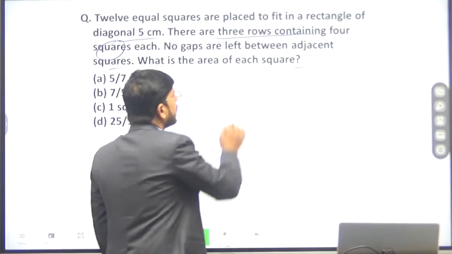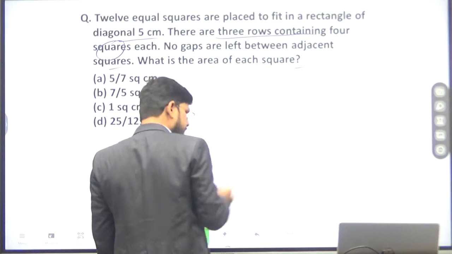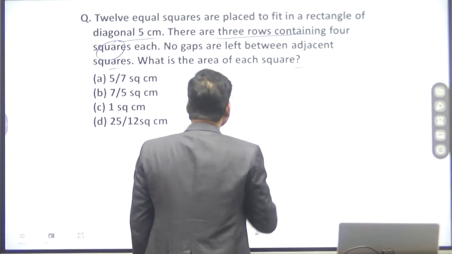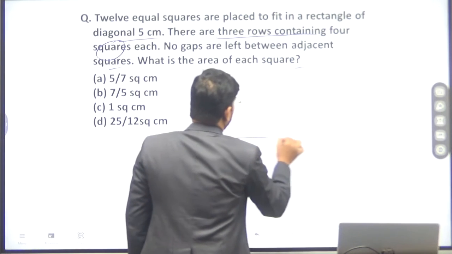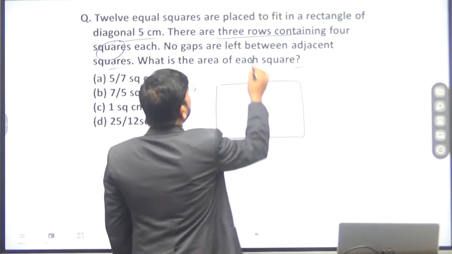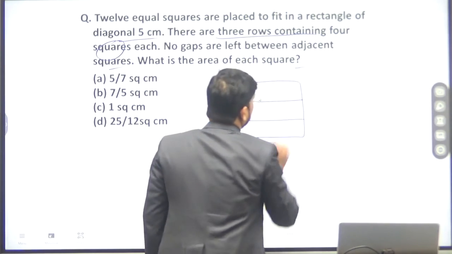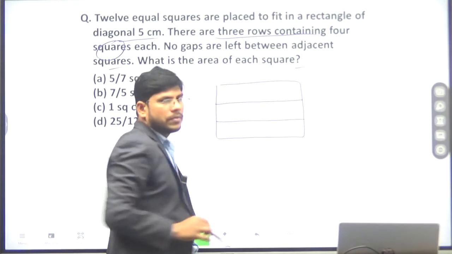Suppose we are just forming a rectangle. It has been divided into 3 rows: this is the first row, the second row, and the third row.